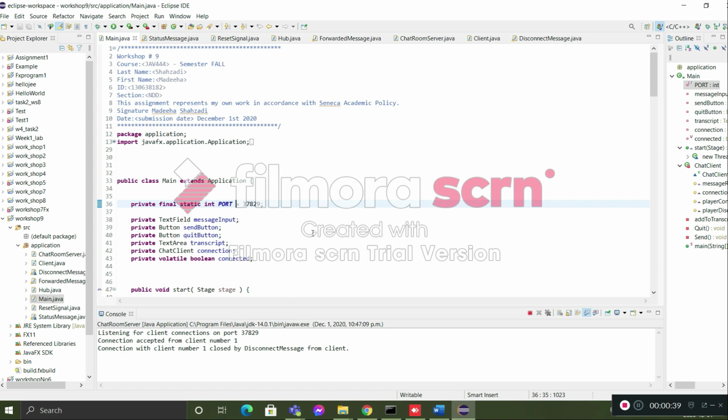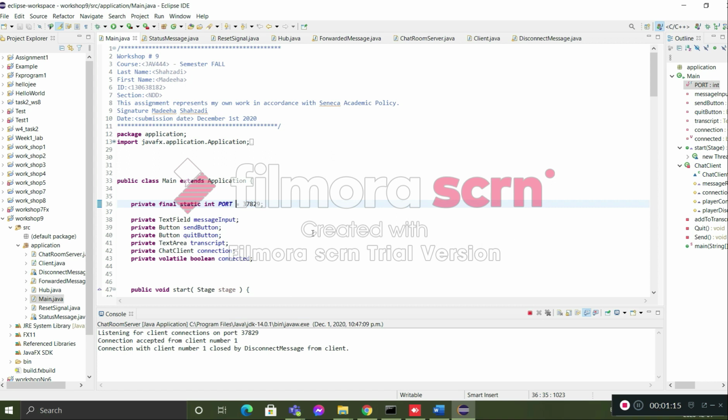This workshop was very hard for me because I got stuck in many places, especially in the client and the main part. Afterward I searched and realized that we have to create one more class, the hub, so we can connect the socket there.